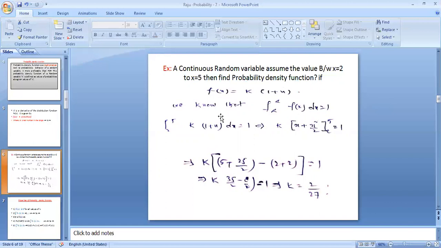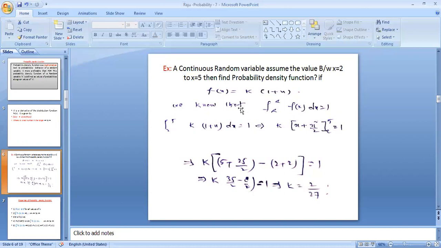As you know, the integral from minus infinity to plus infinity of f_X of x dx equals 1. The x values are between 2 and 5, so the integral from 2 to 5 of k(1 plus x) dx equals 1. This implies k times [x plus x squared by 2] from 2 to 5 equals 1. Substituting the limits, [5 plus 25 by 2] minus [2 plus 2] equals 1/k, and finally you get the k value, 2 by 27.